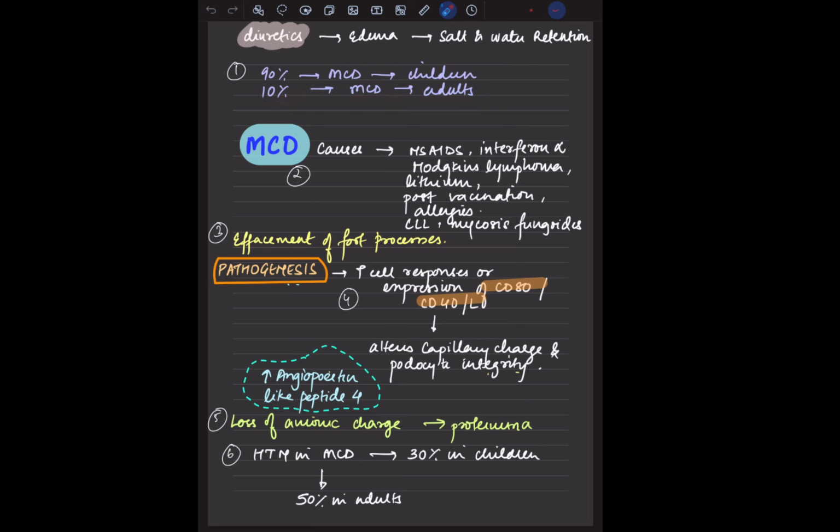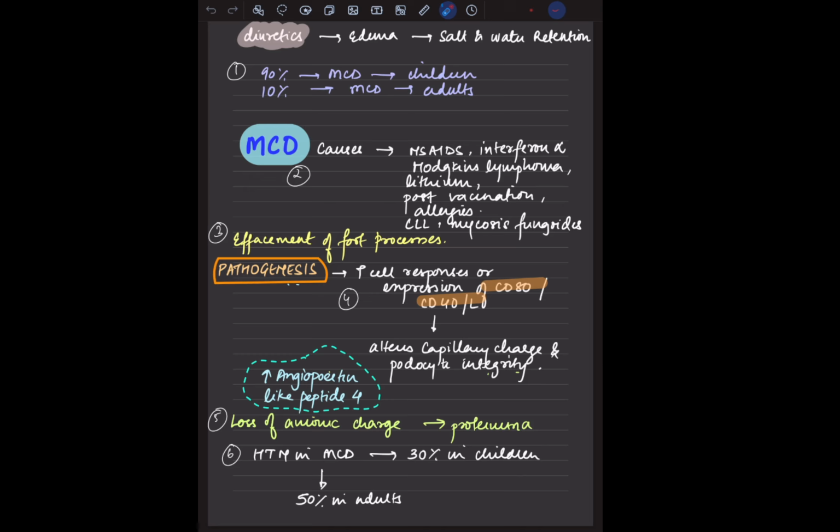Focal segmental glomerulosclerosis. Now, MCD. What are the causes of MCD? One is NSAIDs, and interferon, interferon alpha. These are the drugs. Coming to drugs and metals, there is lithium. Then we also have post-vaccination. There is Hodgkin's lymphoma, CLL, mycosis fungoides. So these can be causes, right?